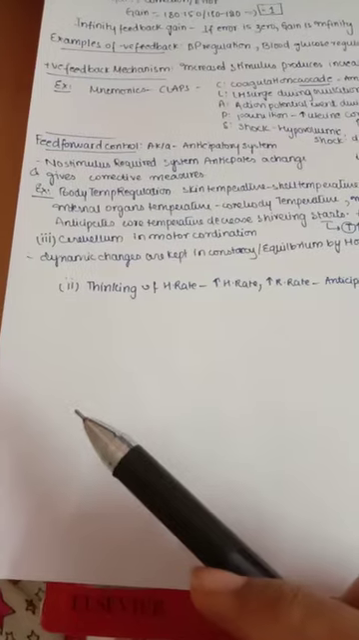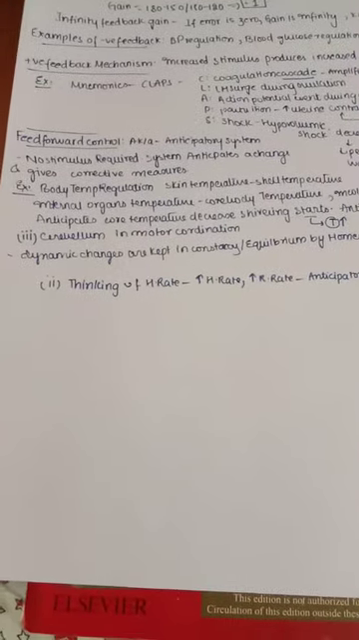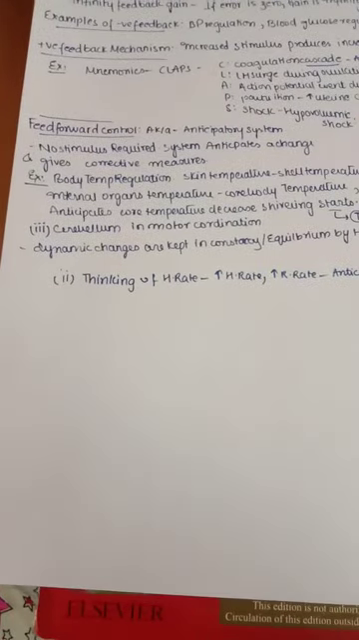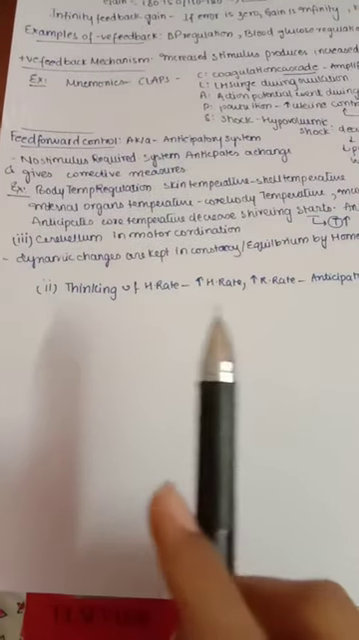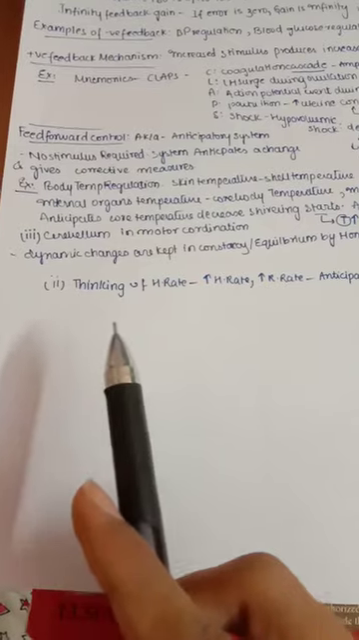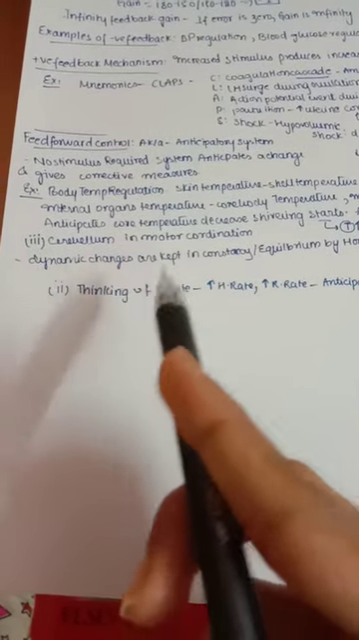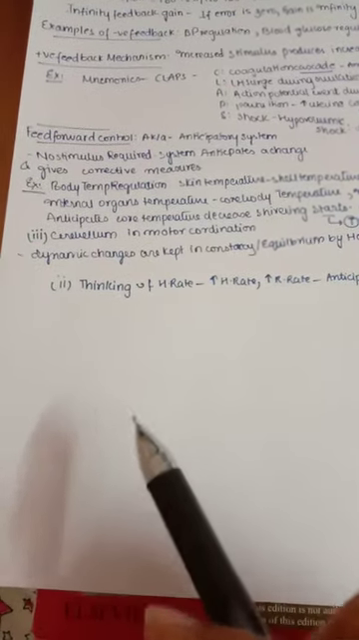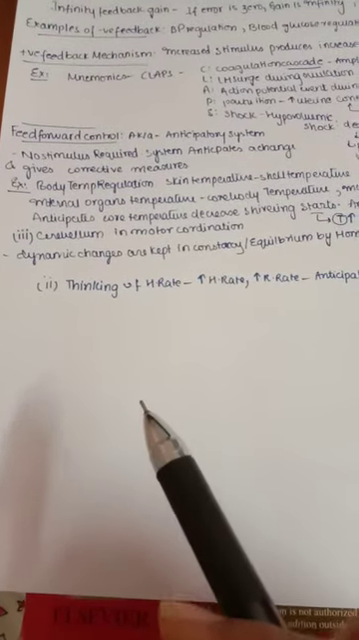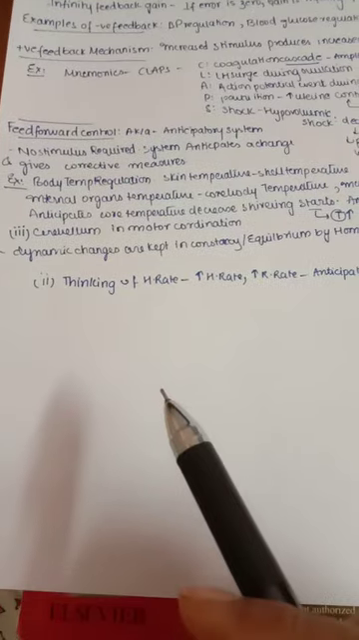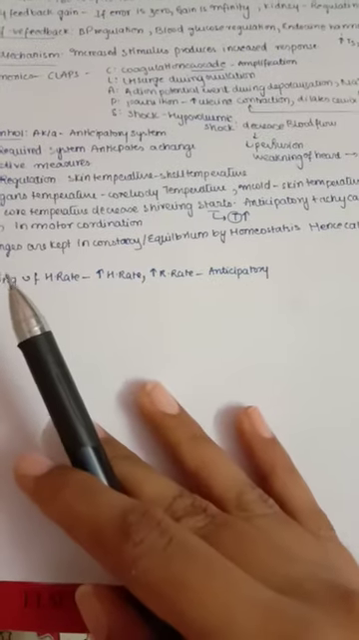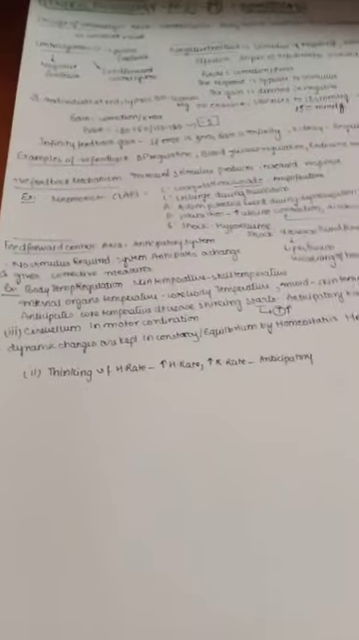And next, coming to the cerebellum in motor coordination. This is also before, just thinking about the future, like planning to do this thing or that thing. That is thinking about the future, that is about the cerebellum. So the cerebellum in motor coordination is also an example of feed forward control. And next, coming to dynamic changes. Dynamic changes are kept in constancy or equilibrium mainly by homeostasis, hence this is called dynamic equilibrium. So this is all about homeostasis.